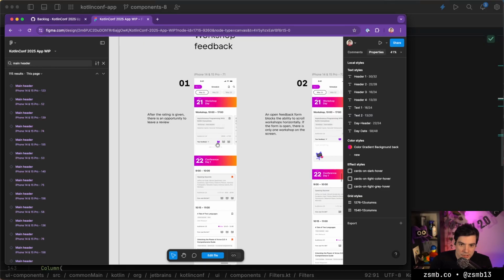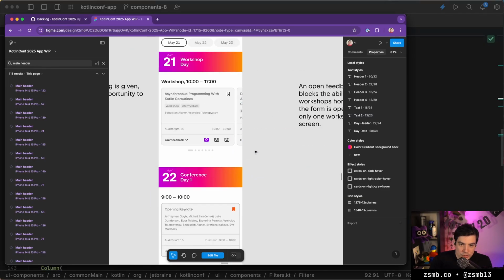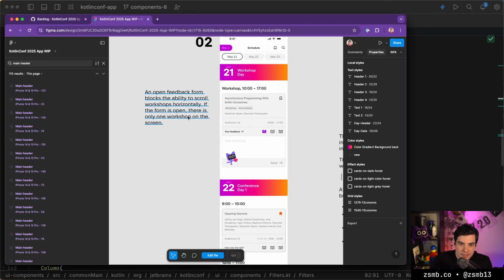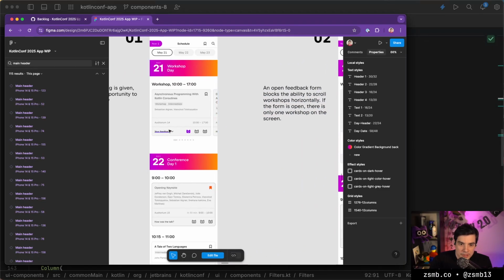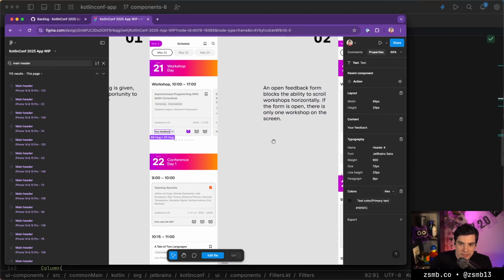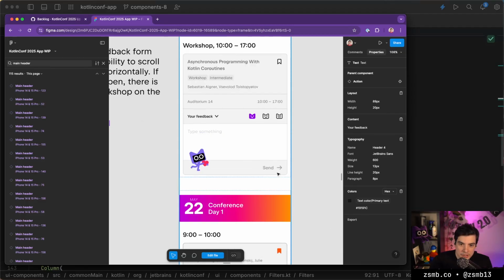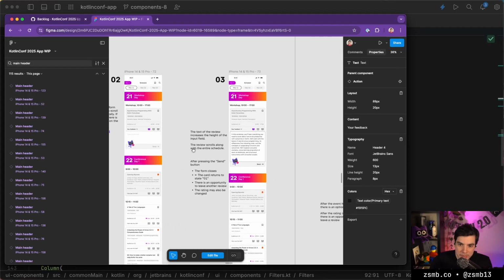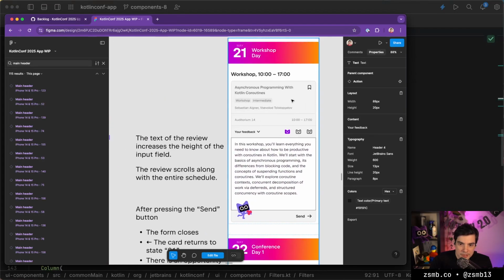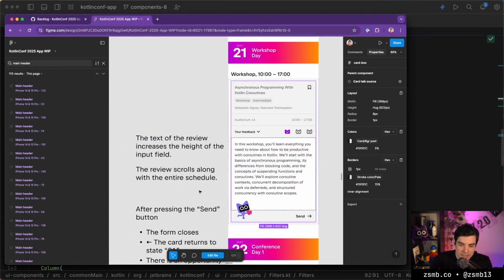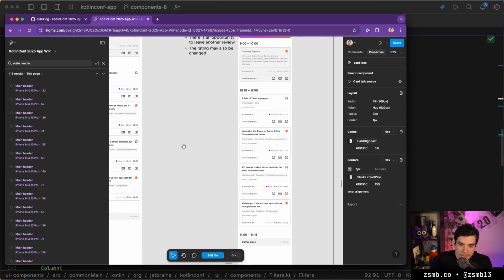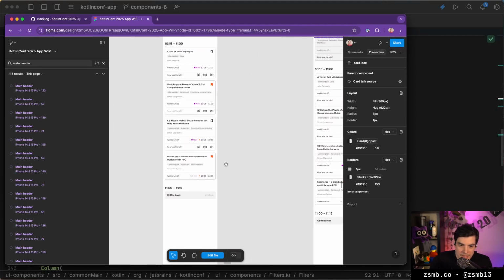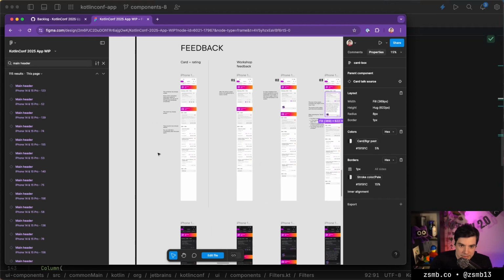So if we take a look at that, these are tappable so that you can select whether you've enjoyed the talk or not, and then you can also hit your feedback button here, and that will give us that feedback drop down thing so that you can put in more text and send it. So this is all embedded within each of these talk cards potentially. So that's a bit complex, but definitely interesting.